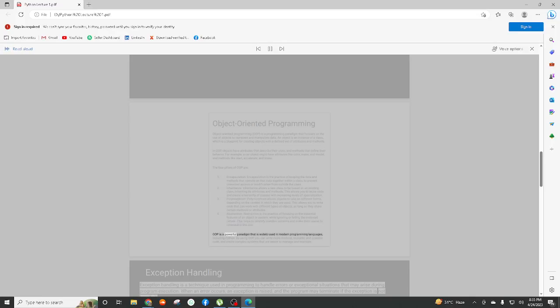OOP is a powerful paradigm that is widely used in modern programming languages, including Python. By using OOP, you can write more modular, reusable, and scalable code and create complex systems that are easier to manage and maintain.